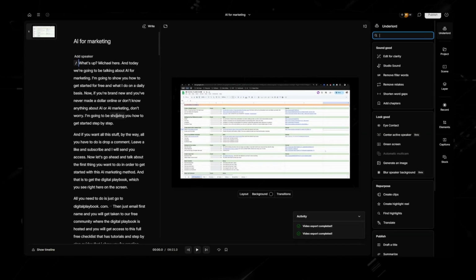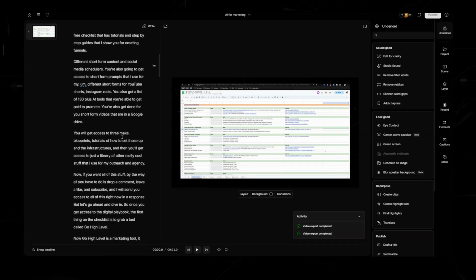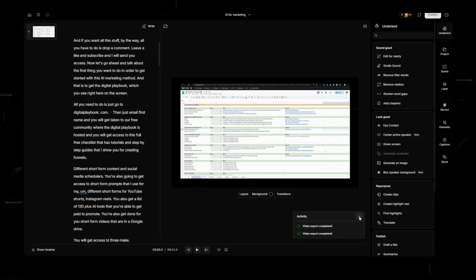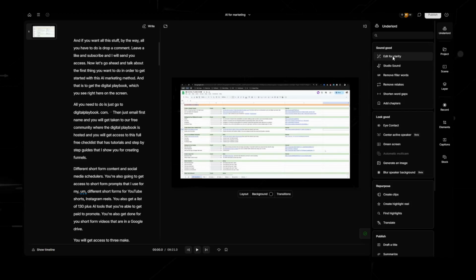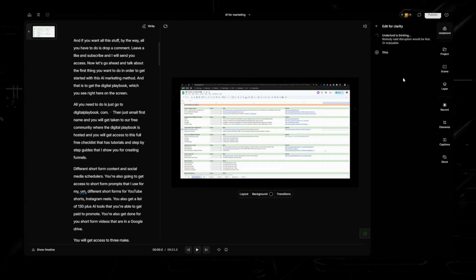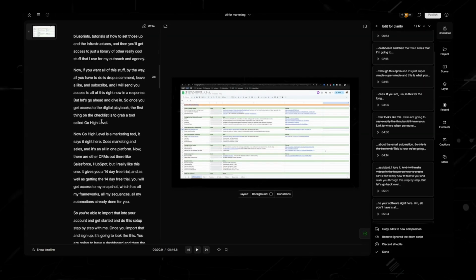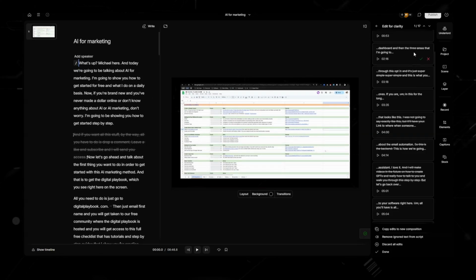So this is text to edit. You can see that this is literally what I'm talking, and it's all right here. Let's say I say a lot or I mess up in here. If we go over to this section, this is called the Underlord, and it allows you to edit for clarity. If we click right here, edit, it'll edit out parts where maybe I stuttered. Look at all this. It takes out some parts by what would sound the most clear. I use this sometimes, not always.